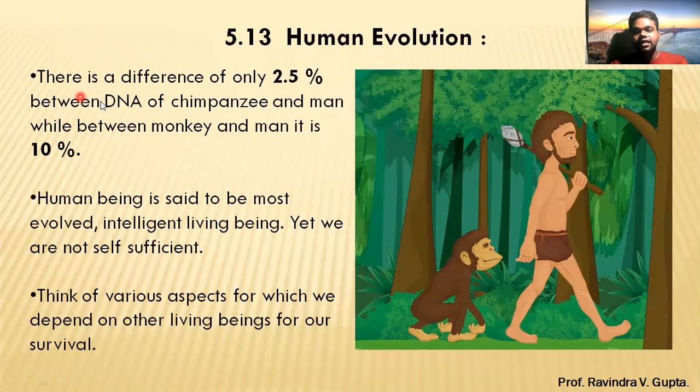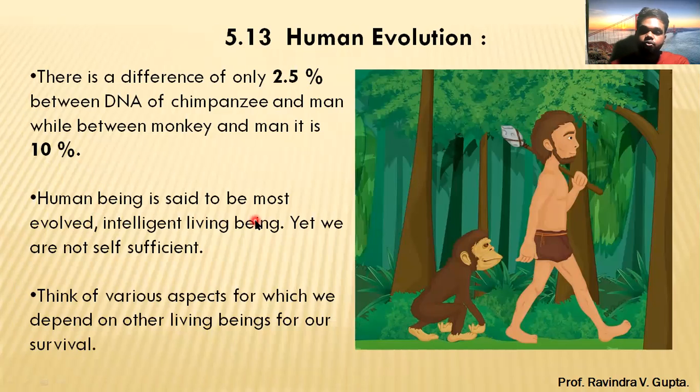Last point, that is, there is a difference of only 2.5% between the DNA of chimpanzee and man. When the DNA of chimpanzee and human was compared, the difference is only 2.5%, while between a monkey and man it is 10%. Okay, when monkey and human were compared, there is a 10% difference.